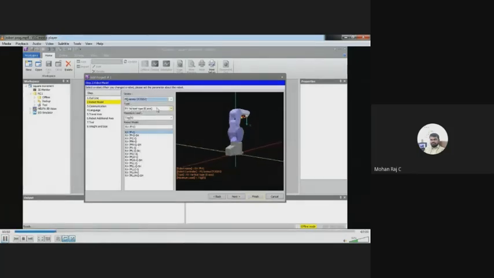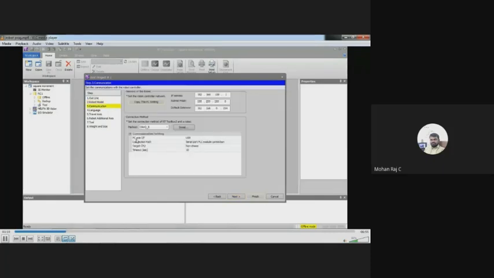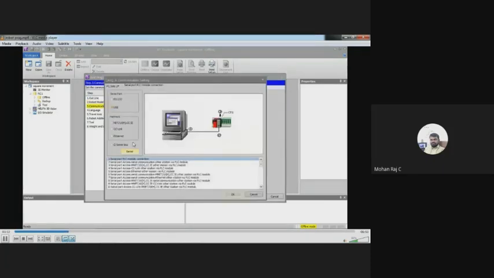And what about the type of robot? It is an RV vertical type 6-axis robot whose payload is 2 kg. It can lift up to 2 kg load. In this particular series, many robot models are available. Here you have to choose the particular robot model from the list. So here I am choosing RV2FB Q series because it is in our laboratory. You should not choose another one. You have to carefully choose the correct one.